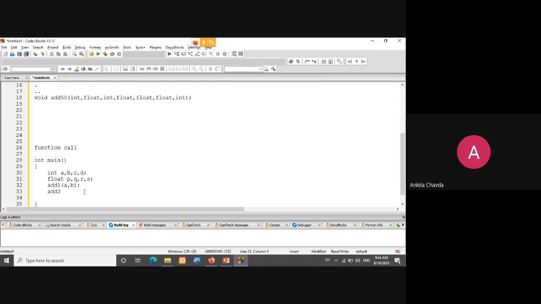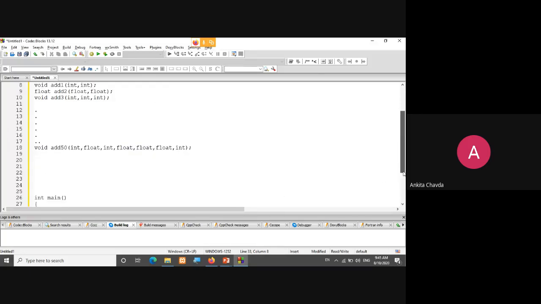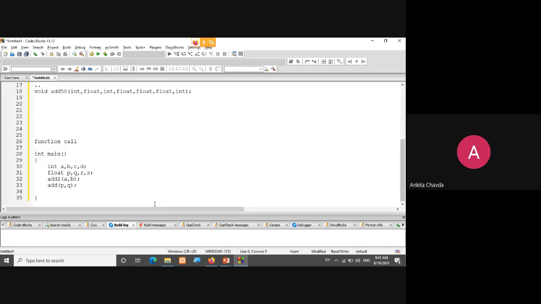Now somewhere I need to call the function like this, p comma q. So I need to check which function is this first, right? I'll check, okay, float and float, this is my addition 2, add 2 function. So I'll make it add 2, okay.